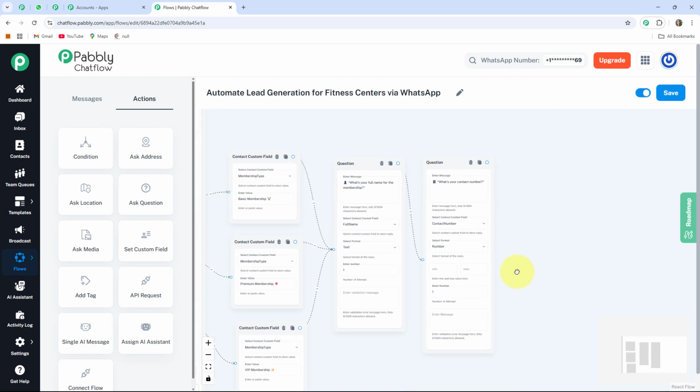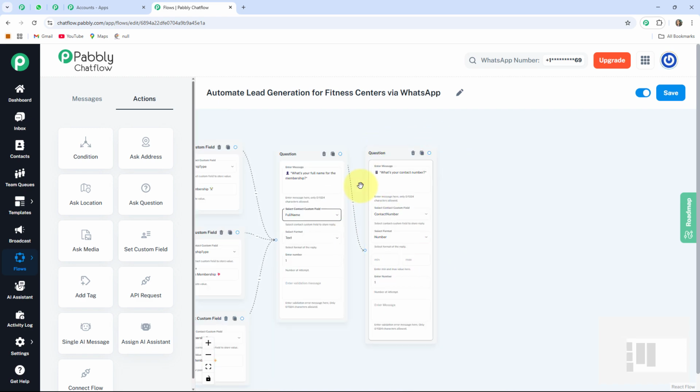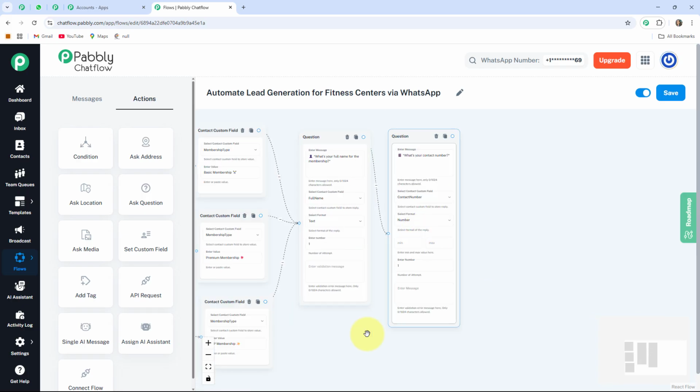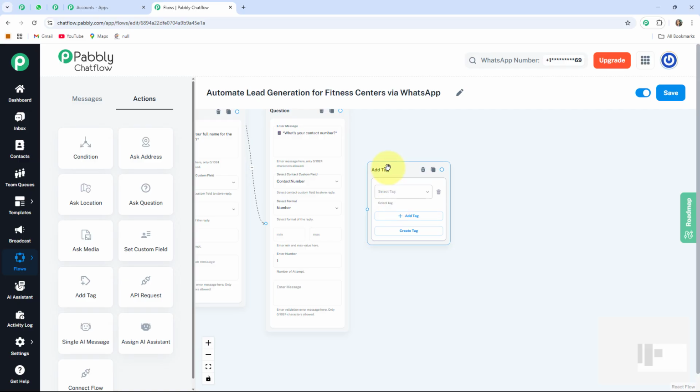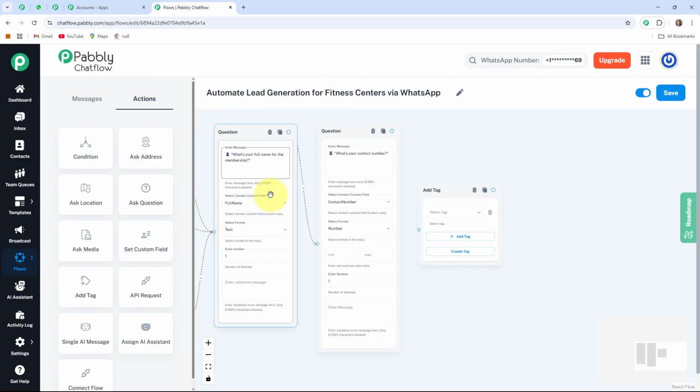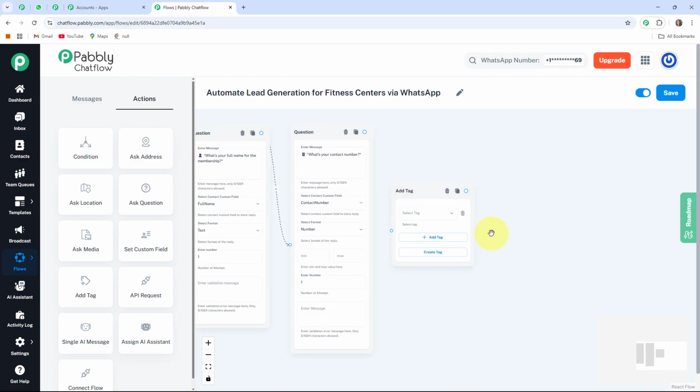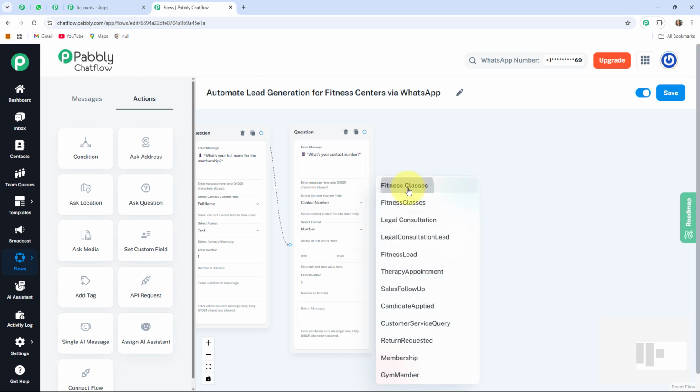Here it is connected. And now when the user provides their full name and the contact number, then we will use one tag. For that I am taking one add tag button and dragging this box here. Tags help us to identify and categorize users who have completed a certain stage in our automation workflow. In this case, once a user shares their full name and then provides their contact number, it indicates that they are serious and qualified leads who are interested in our fitness program. For that, I am setting the tag as fitness classes.